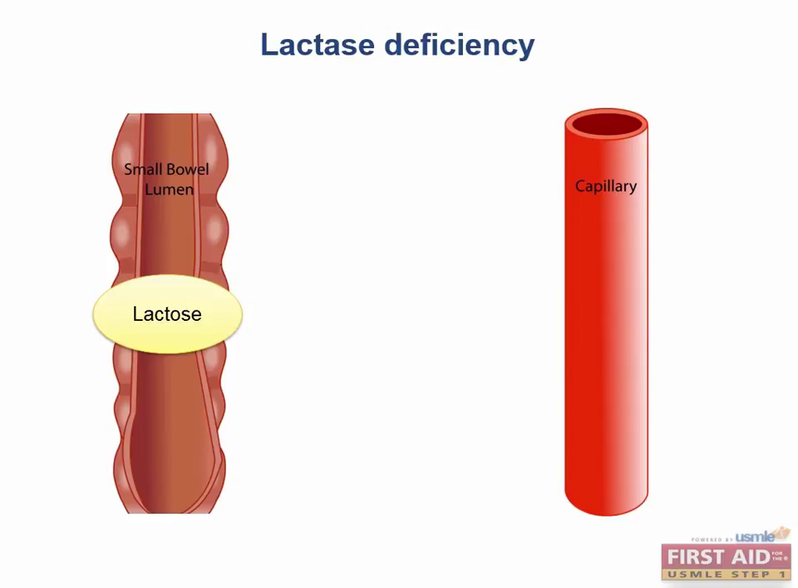Have you ever wondered what someone meant when someone says they are lactose intolerant? Well, we'll get to that in a sec. Lactase is a brush border enzyme on the luminal side of the small intestine, which hydrolyzes or splits the disaccharide lactose into its constituents, glucose and galactose, which can then be transported into the enterocyte.